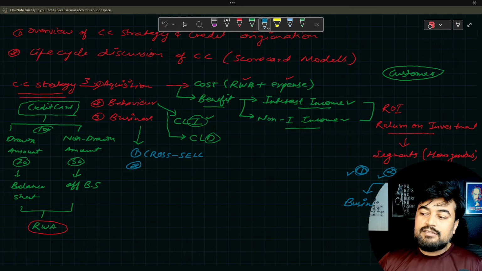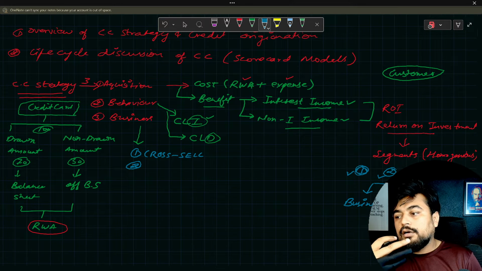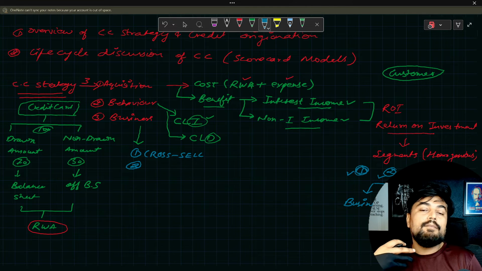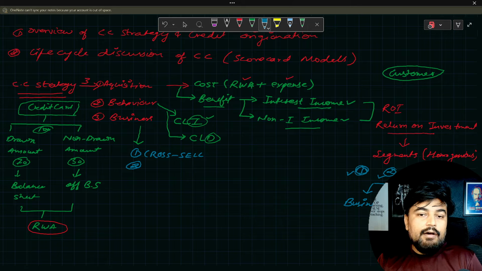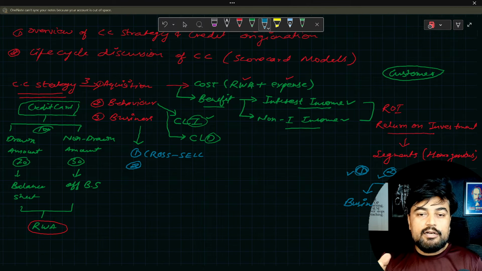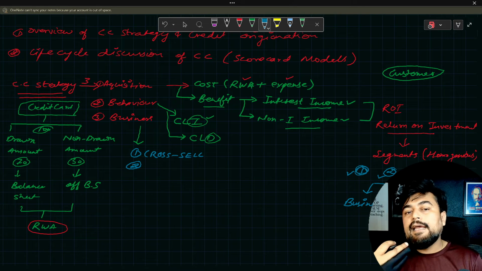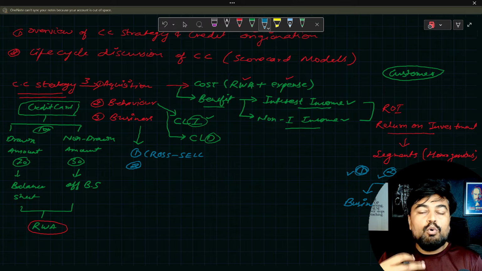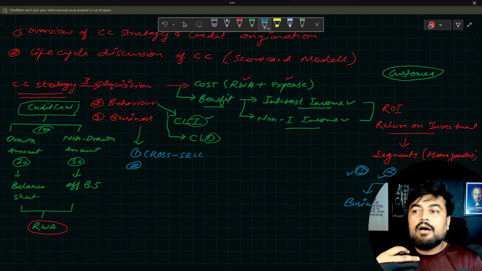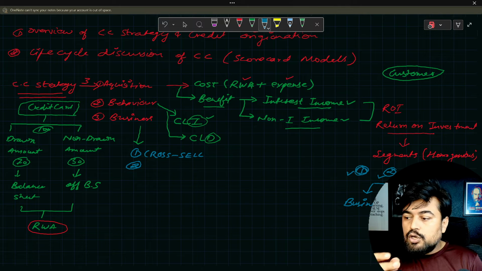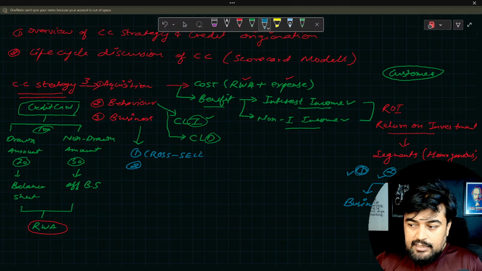What is the meaning of cross sell? The good customers are, let's say there is a bunch of good customers in credit card. So you know that they are paying everything well in advance. They never default in their payment. So the bank will try to give them more products. Let's say try to give them FD, try to give them loan because they are very good. Try to give them more products like mutual fund and other insurance products, I mean. So a similar thing is known as a cross sell. That's why this business based strategy is involved there.